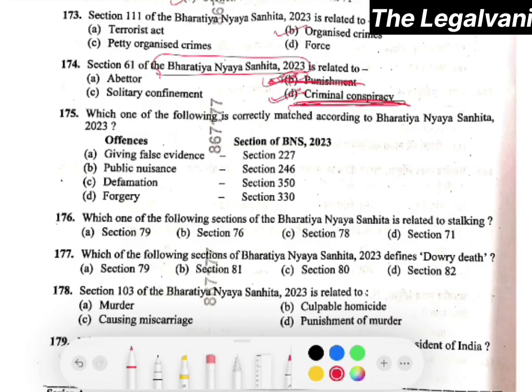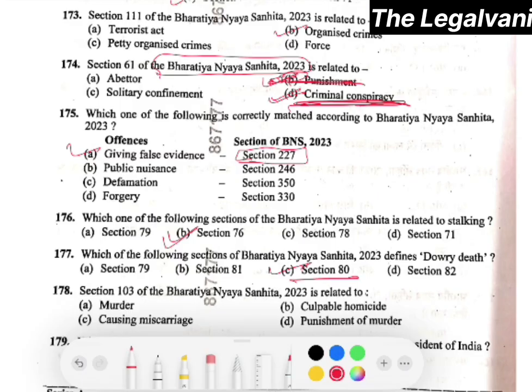Right? Sorry for the mistake. Question number 175. Which one of the following is correctly matched according to Bharatiya Nyaya Sanhita 2023? Here, the right answer will be giving false evidence, section 227 of BNS. Right? Question number 176. Which one of the following sections of BNS is related to stalking? Here, the right answer will be section 76. Question number 177. Which of the following sections of BNS 2023 defines dowry death? The right answer would be option C, that is section 80.